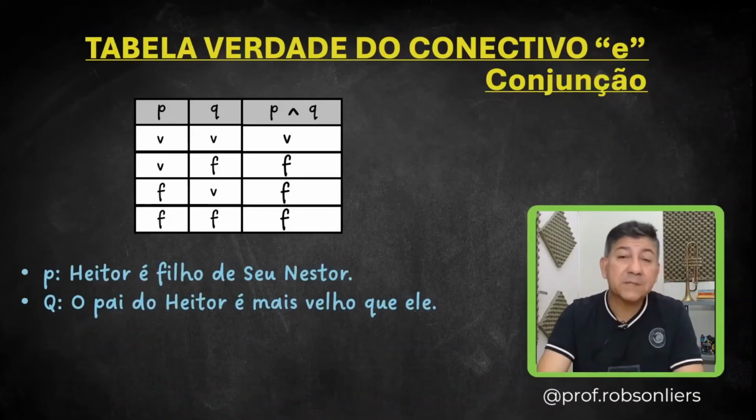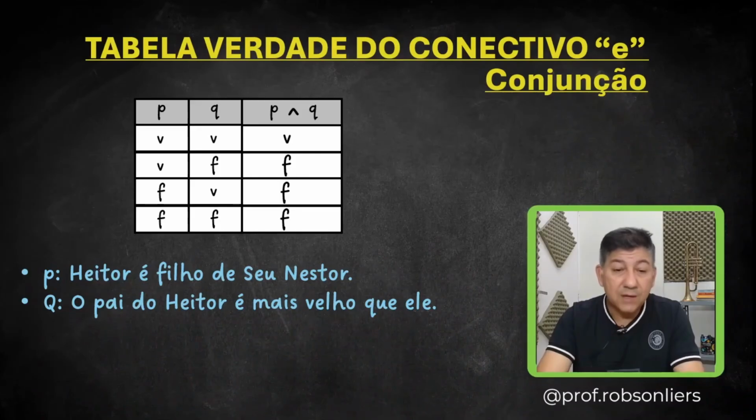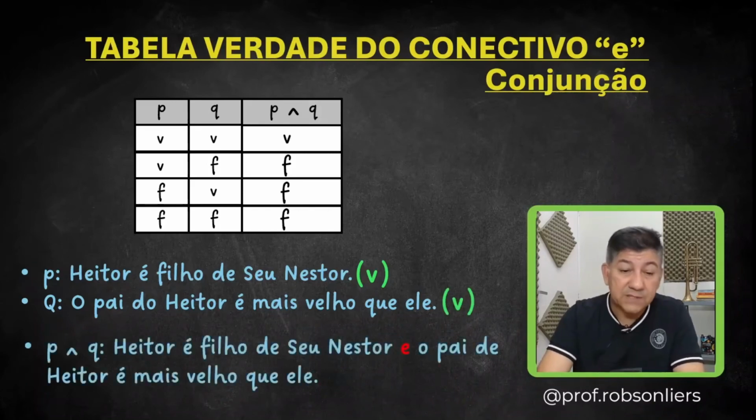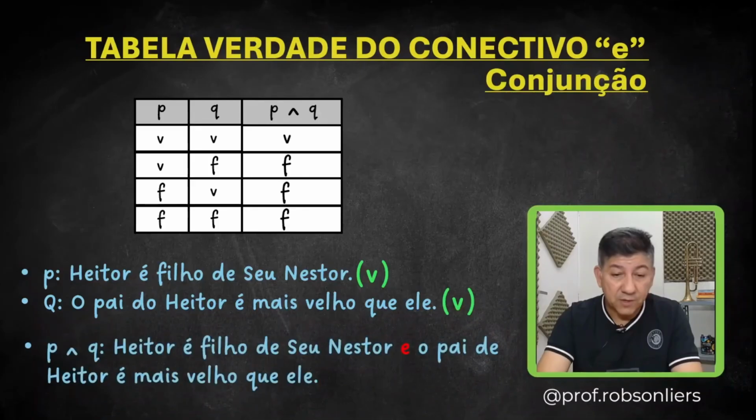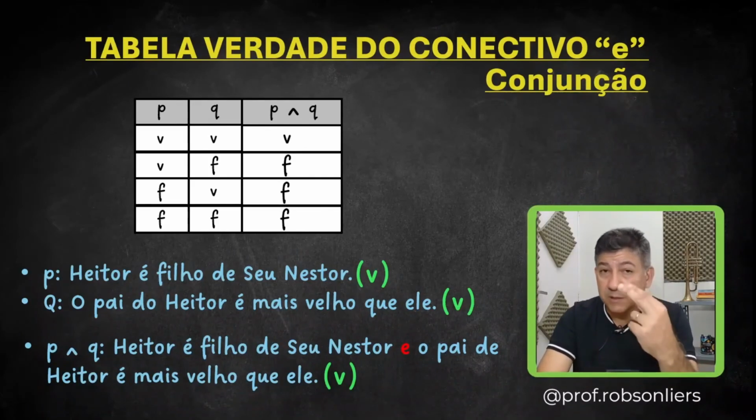Look, proposition P, Hator is the son of his reader. Proposition Q, Hator's father is older than him. Let's take this first statement as true. Hator really is the son of his reader. That's true. And the second proposition Q, Hator's father is older than him. Yeah, that's true. We're sure about that. Both statements are true. So the compound proposition P and Q will also be true. Look, Hator is the son of his reader, and Hator's father is older than him. That's true, see? Both the first statement and the second one are true. That's why this compound proposition is also true. Why? Because both are true.